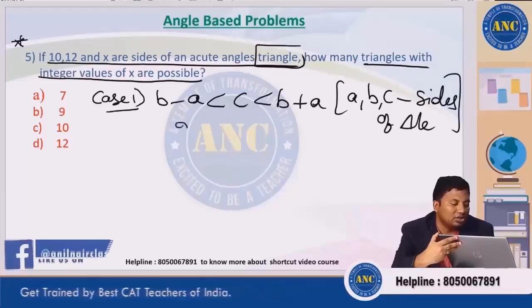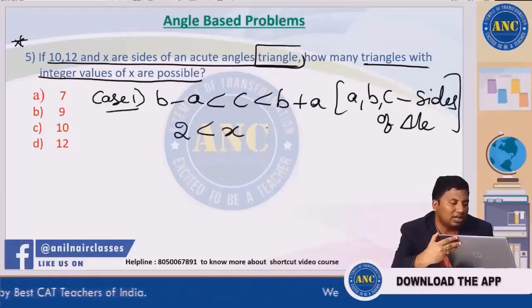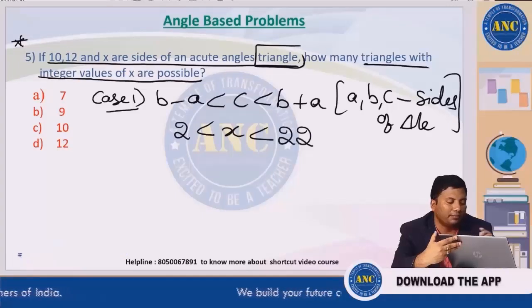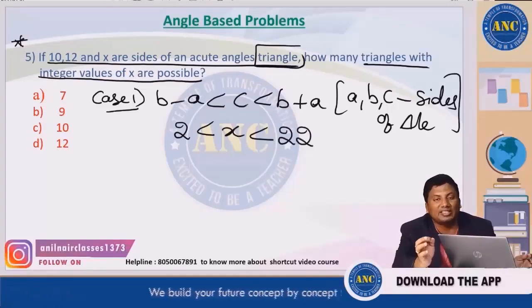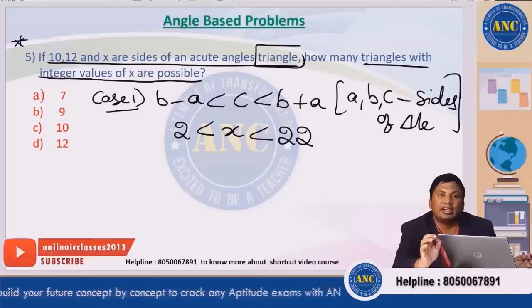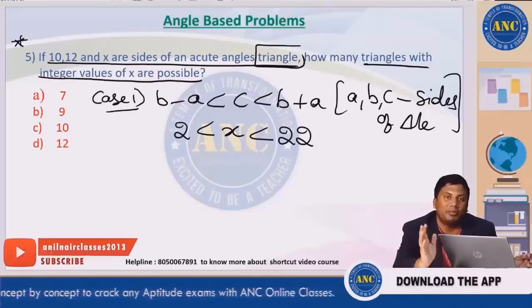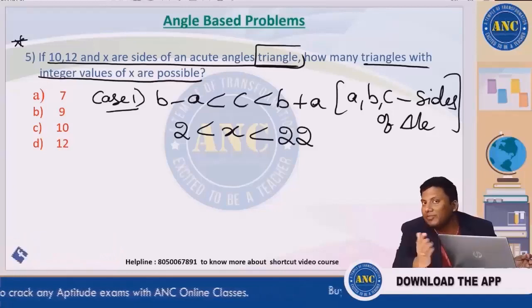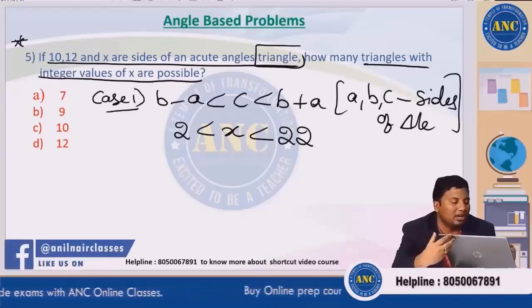12 minus 10 is 2. 2 is less than x is less than 22. If the value of x lies from 2 to 22, then definitely 10, 12, x will form a triangle. I did not even check whether it is an acute angled triangle or not.